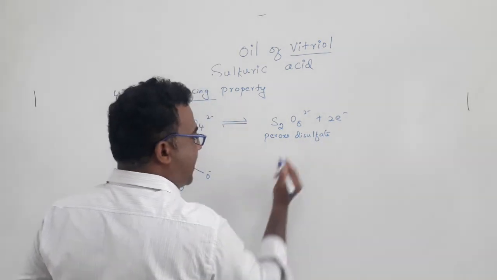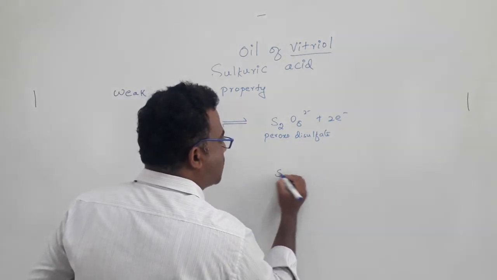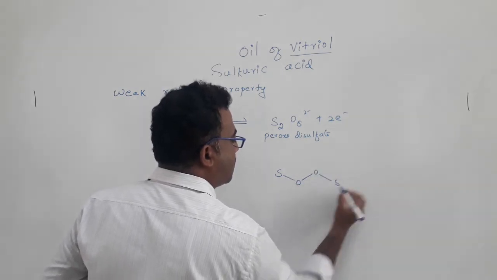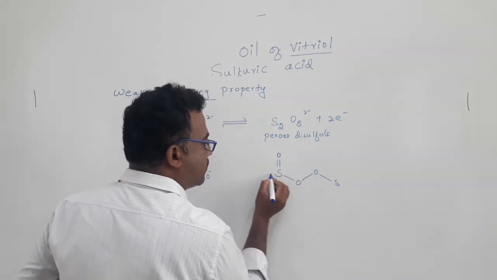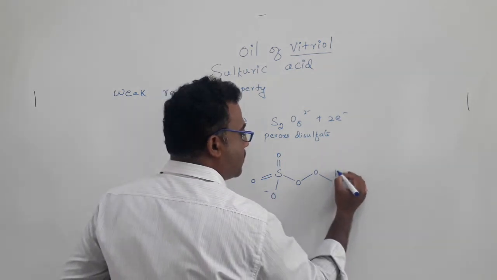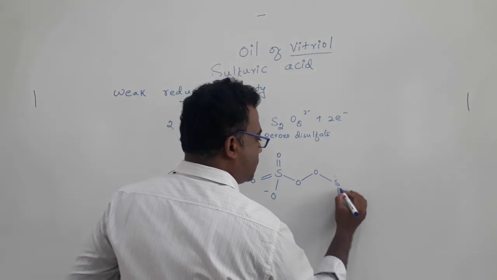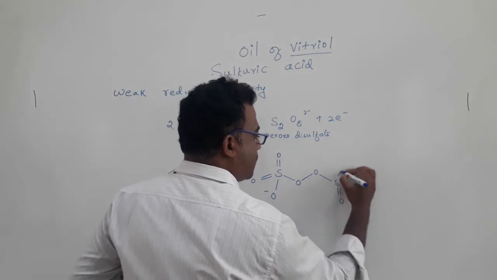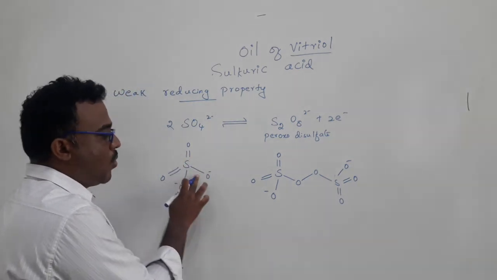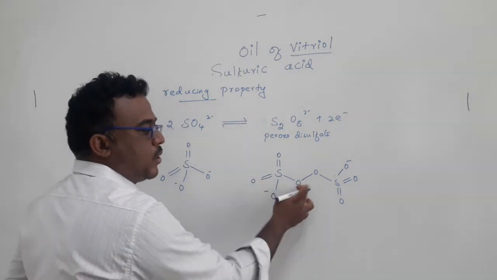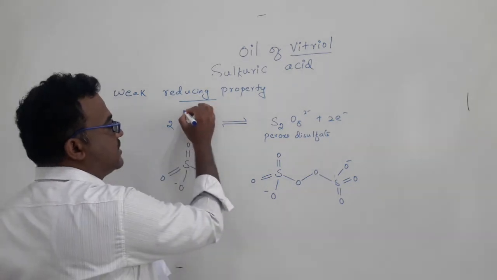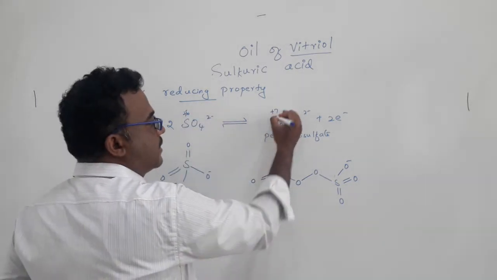So this one, how is it changing? It has peroxo bond. One of the O minus is changed to peroxo OO bond, which makes the oxidation state of sulfur, here the oxidation state is +6, change to +7.